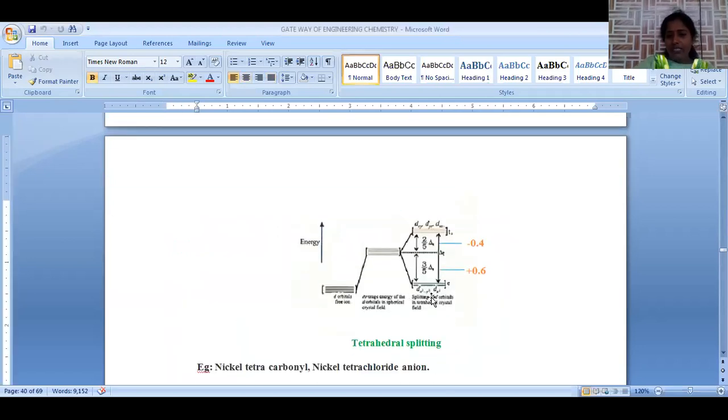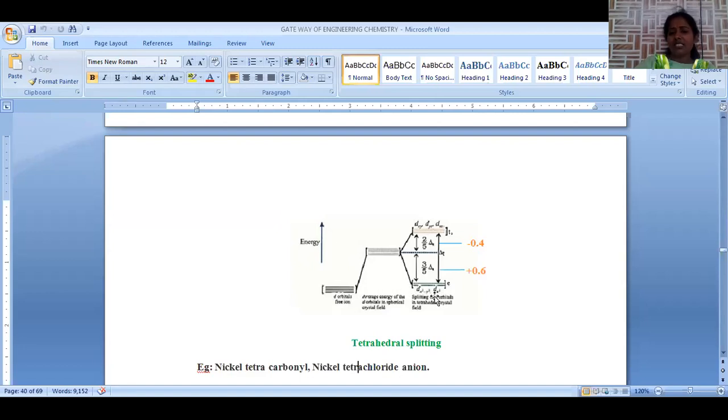Here we have dx² minus y² and dz² orbitals at the bottom, so two orbitals are there. What happens when we have three electrons in the d orbital? One electron here, one electron here, then the third electron will not be paired in this eg orbital. The third electron enters into the t2g orbital instead of pairing in the eg orbital. That is called a high spin complex. In a low spin complex, the third electron enters the eg orbital only, so one orbital has two paired electrons and the second orbital has one unpaired electron.